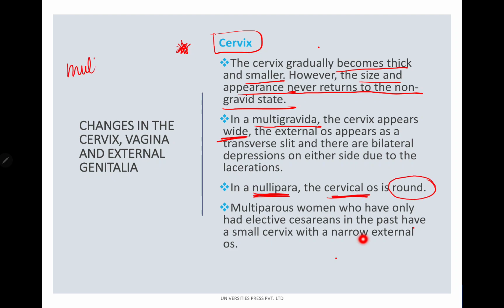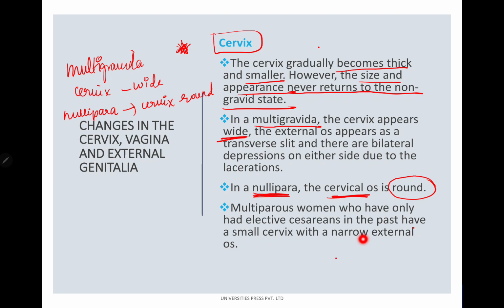So in a multigravida, the cervix is going to be wide, whereas in a nullipara, the cervical os is going to be round. That's the difference. Multiparous women who have only had elective cesareans in the past have a small cervix with a